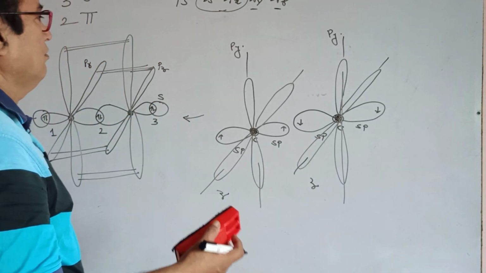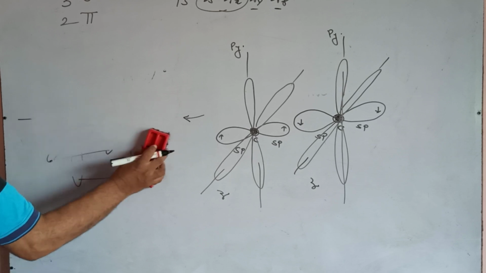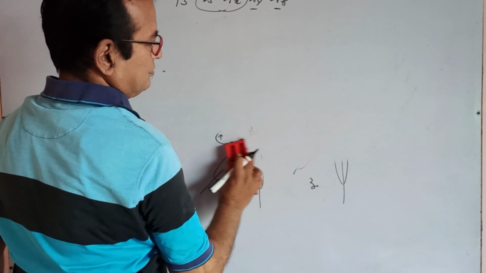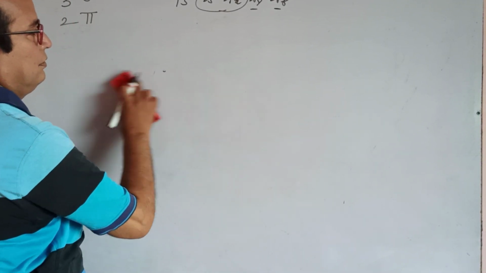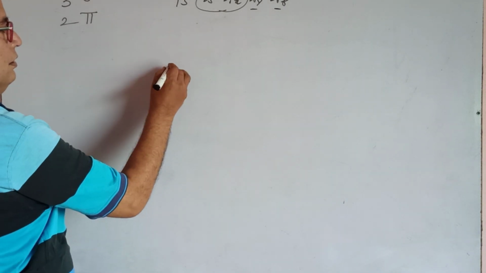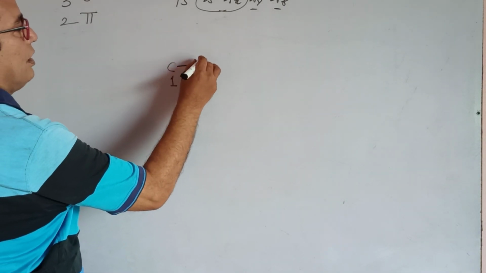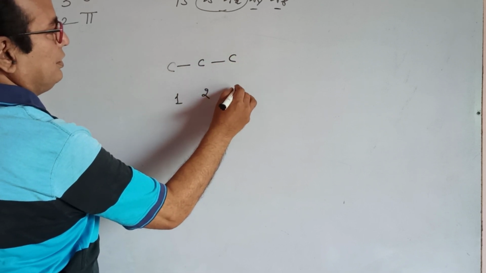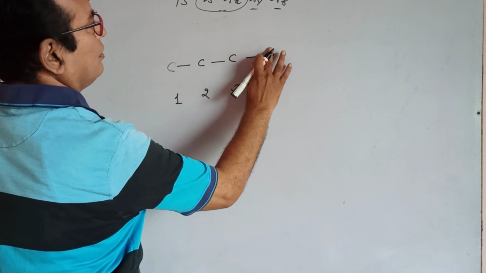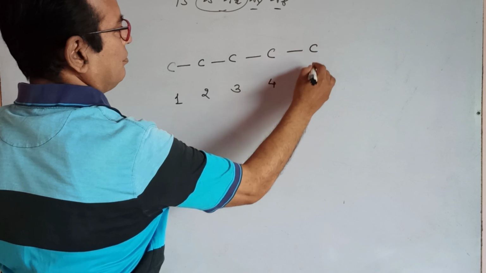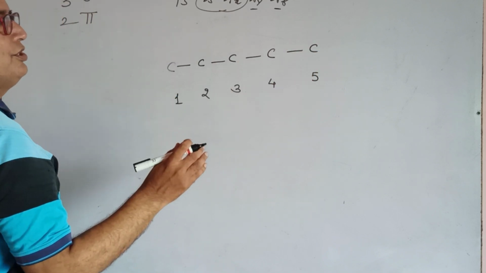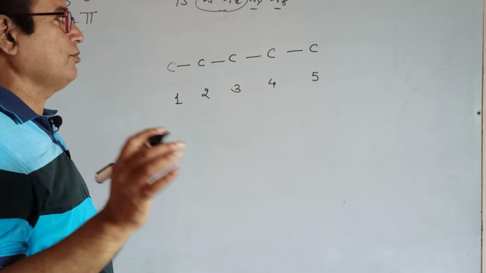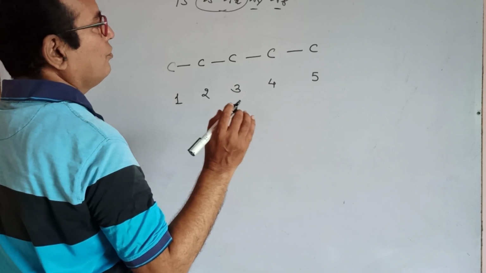The question is, suppose it is one of the structures containing carbon number 1, carbon number 2, carbon number 3, carbon number 4 and carbon number 5. With respect to this, you must decide, taking care that carbon contains only 4 bonds.